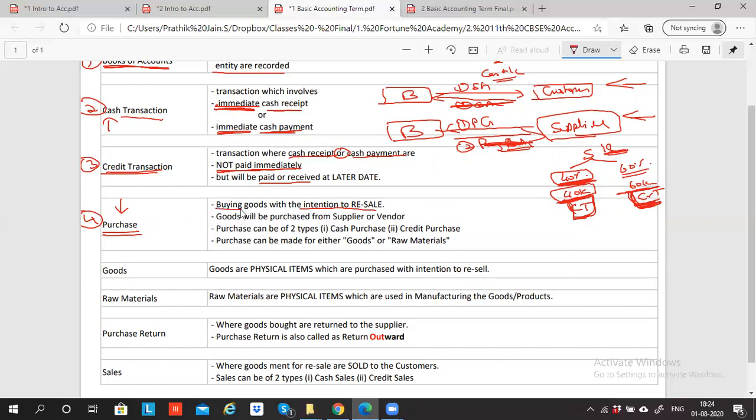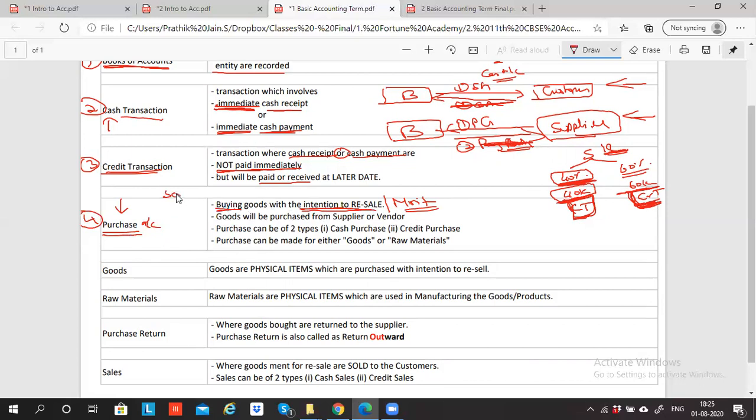If you're buying something, everything you buy does not mean purchase. For it to be recorded in the purchase account, the intention for that purchase should be resale. If I'm buying a laptop for selling it, then I'll record that in the purchase account. If I'm buying the laptop with the intention to use it, I will not put it in the purchase account. So buying goods with the intention to resell or manufacture. For example, I'm purchasing for making the laptop.